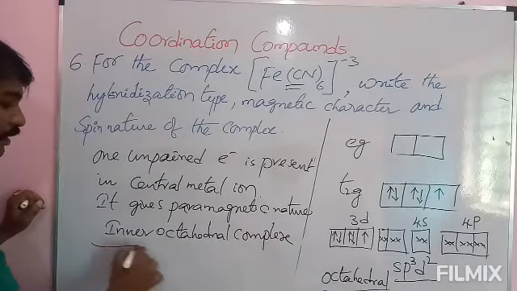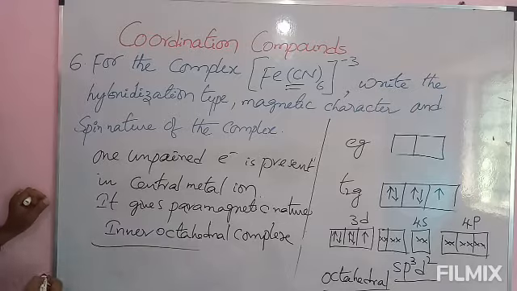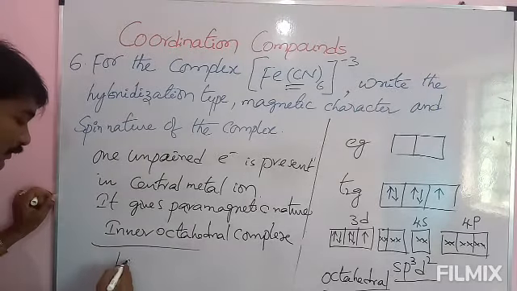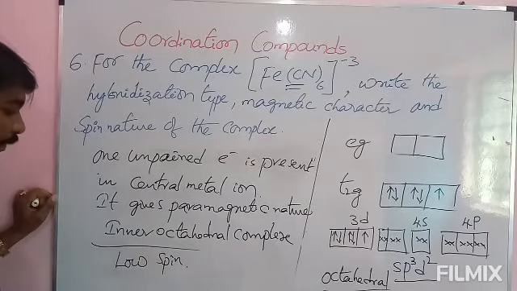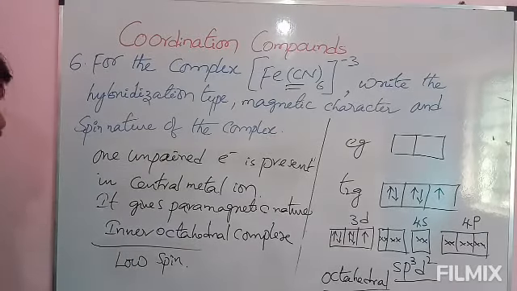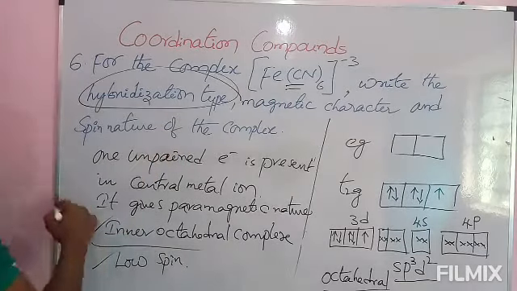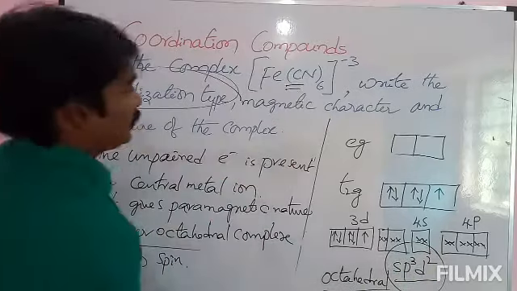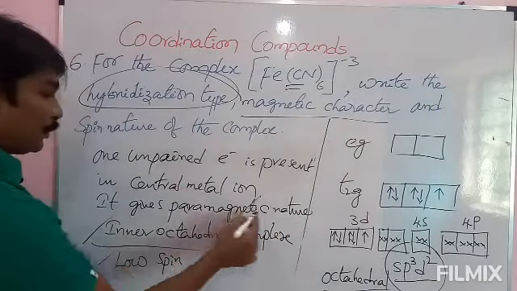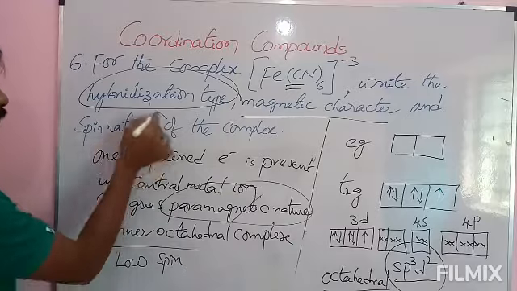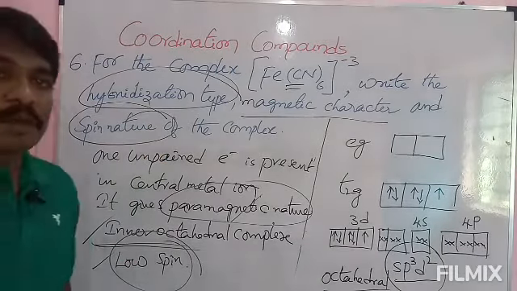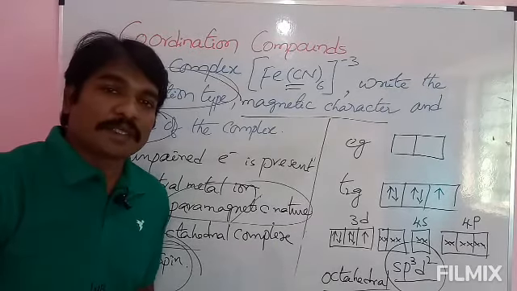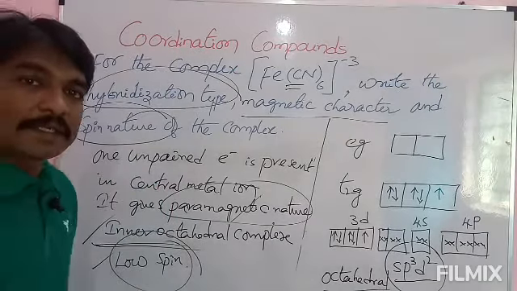As it is an inner octahedral complex, the spin of the complex is low spin. Hence it has a low spin. Reason: it is an inner octahedral complex. Hybridization type is sp3d2, magnetic nature is paramagnetic, and the spin nature is low spin due to the inner octahedral complex. Please note down these things and we will continue with the next question.